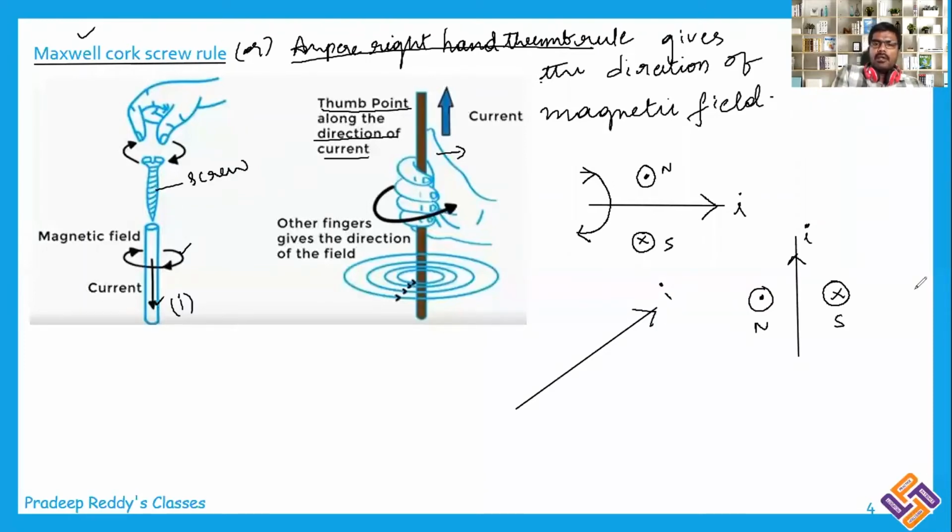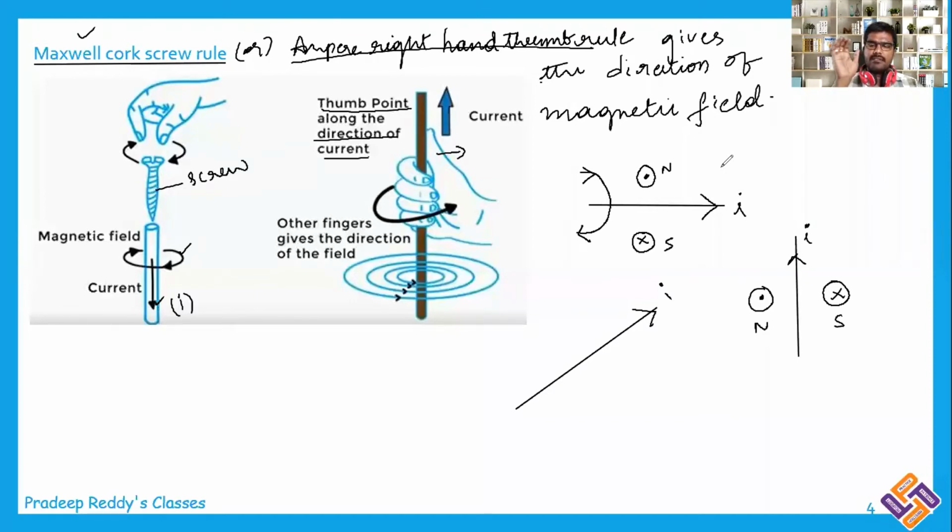Now as the wire is slanted, it is making some angle theta with the x-axis. The magnetic field also makes some angle theta with the y-axis, because the magnetic field is always perpendicular to the current carrying conductor. Observe how I am showing the directions. They are very, very important. Without identifying the directions, you cannot solve one single problem in this chapter. So identifying the direction of the magnetic field is very important.